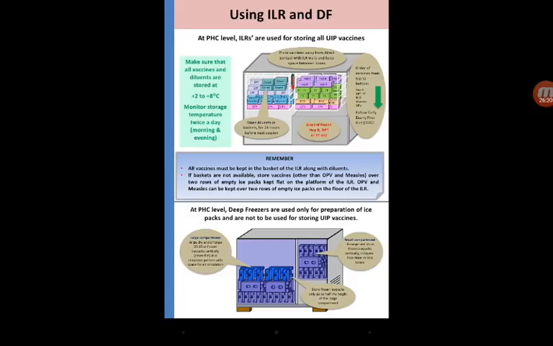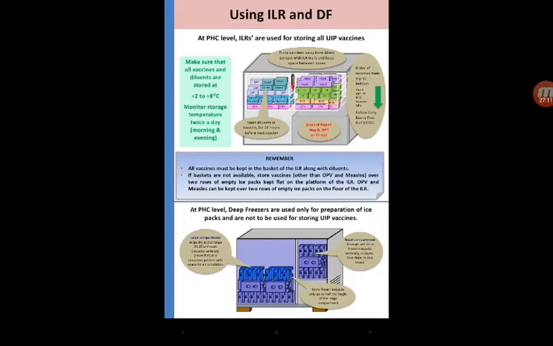Now in the cold chain there is a vaccine vial monitor, that is VVM, a marker of potency of the vaccine, whether it can be used or not, right? The VVM has a heat sensitive material placed on the vial, which registers the cumulative heat exposure over time. The mark consists of an outer circle and an inner square, right? Based upon the degree of exposure, they are then stained with a blue color.